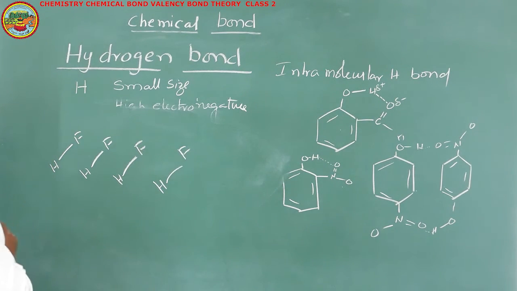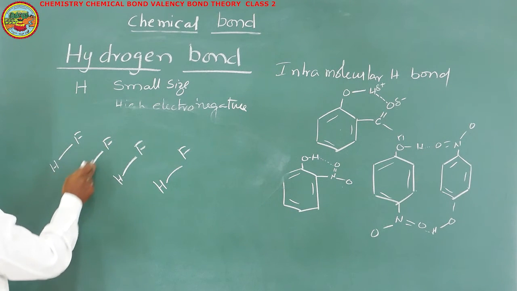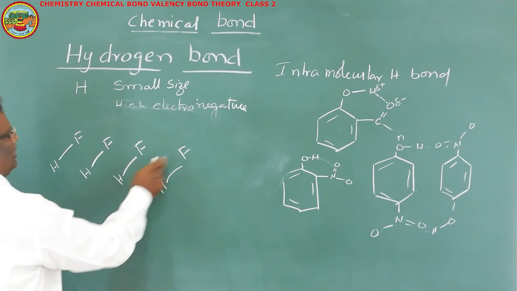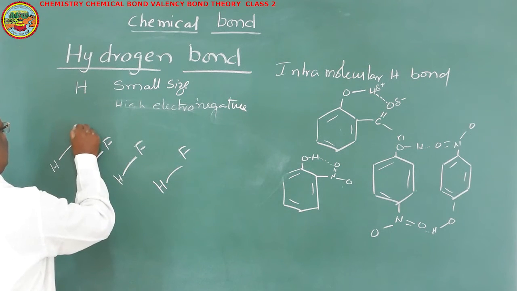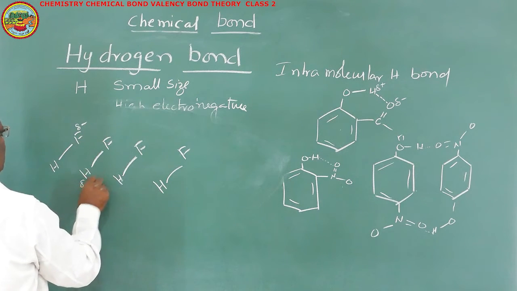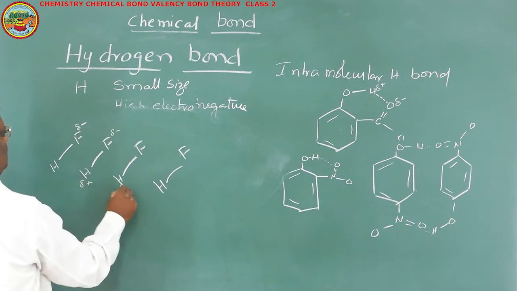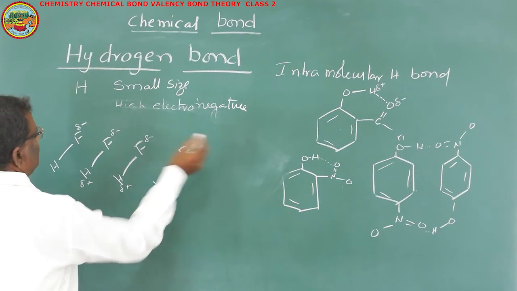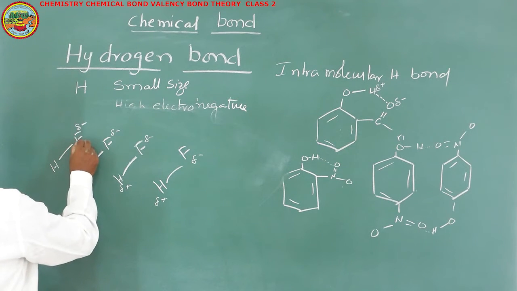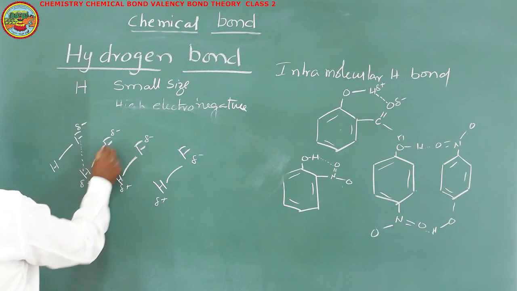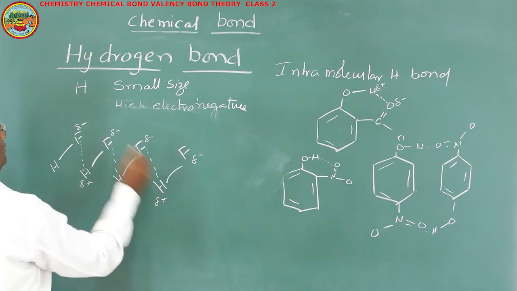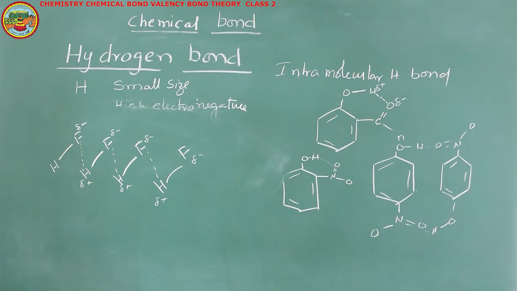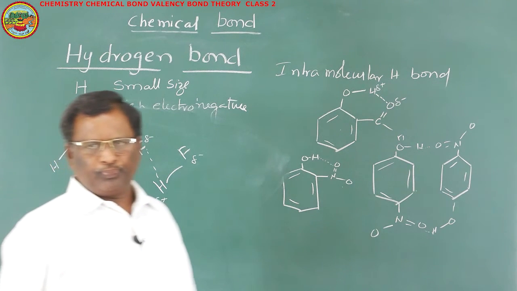So in HF molecule, this is one HF molecule, this is another HF molecule, this is some other HF molecule, like that. So here we will have partial negative charge, here you will have partial positive charge, partial negative, partial positive, and so on. So now the partial negatively charged fluorine will attract the partially positively charged hydrogen, such that a strong hydrogen bond is present in HF also.